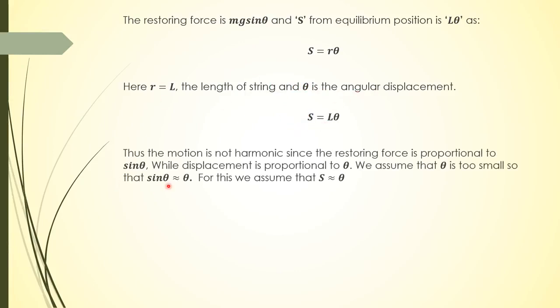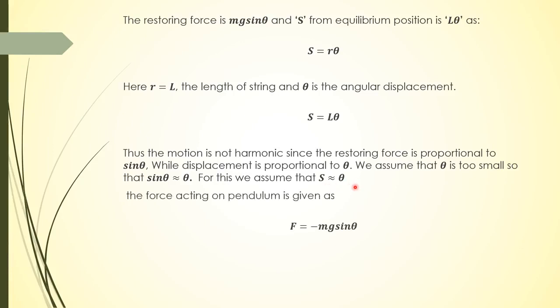Now the motion of a pendulum is not simple harmonic, since the restoring force is proportional to sin theta, while displacement is proportional to theta. You can see that. To convert it into simple harmonic motion, we assume that theta is very small, so that sin theta is approximately equal to theta, and we can achieve this condition only by assuming that displacement S is proportional to theta.